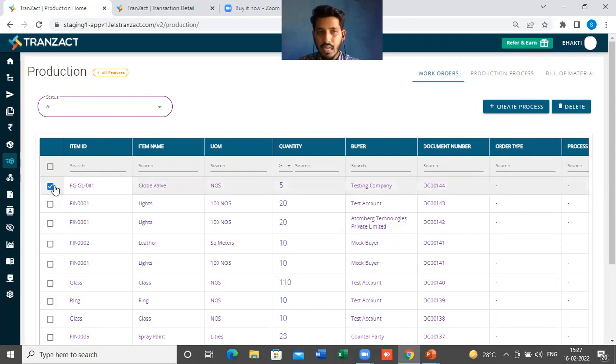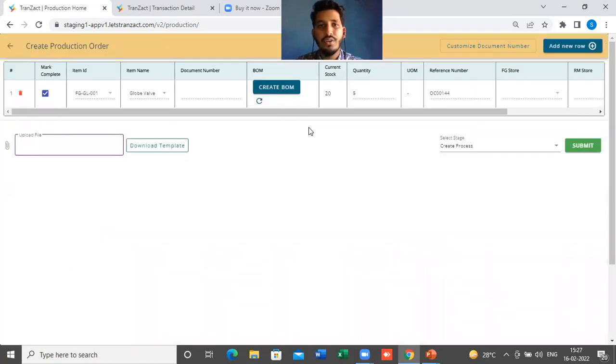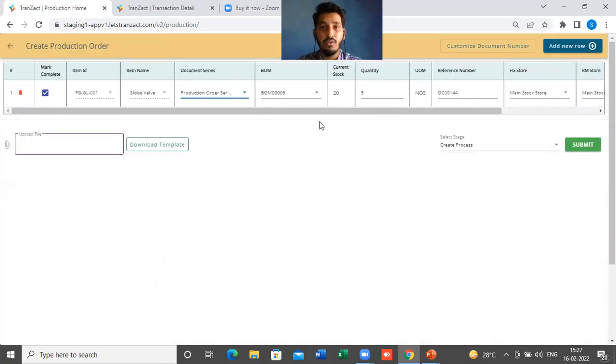So I will simply click on this tick mark for this FGGL001 globe ball for 5 numbers. We received the order for 5 numbers, so I will click here and simply click on create process. Once you click on create process, this is the window which will open. If the bill of material for this item is not present, it will show you an option of create BOM.